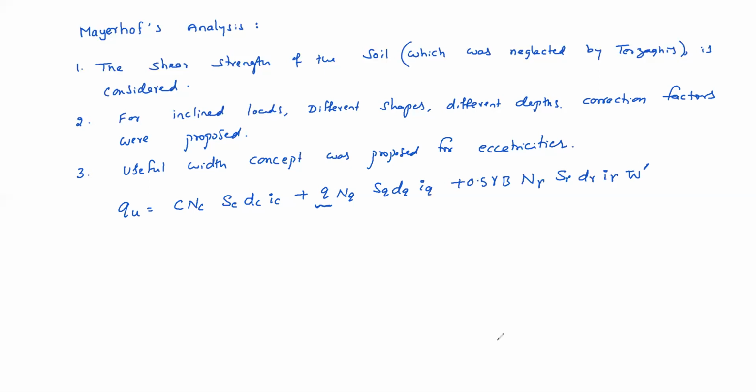So s means shape factors, based on shape. d means depth factors. i means inclination factors.